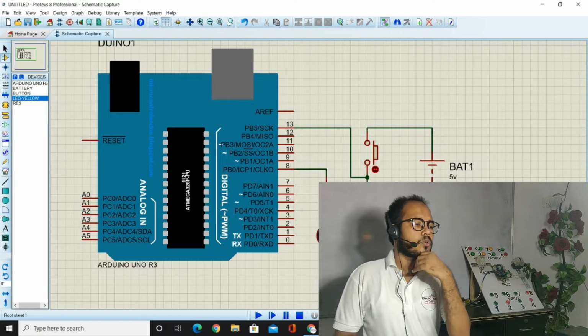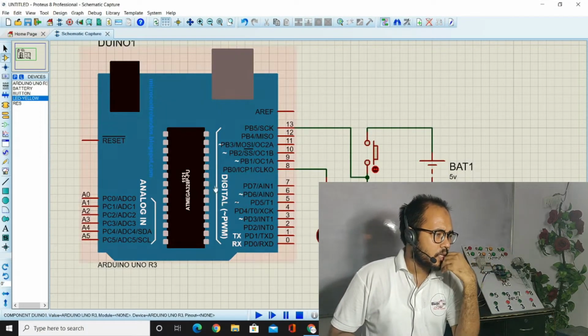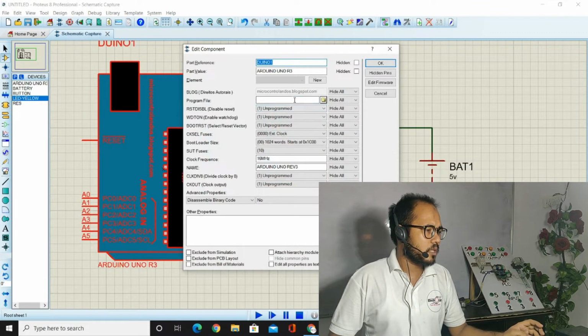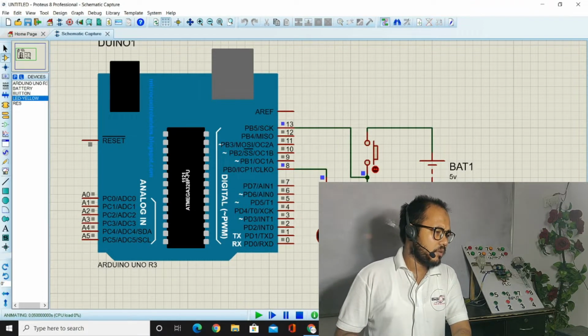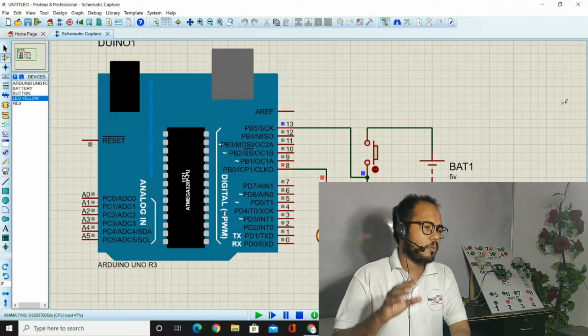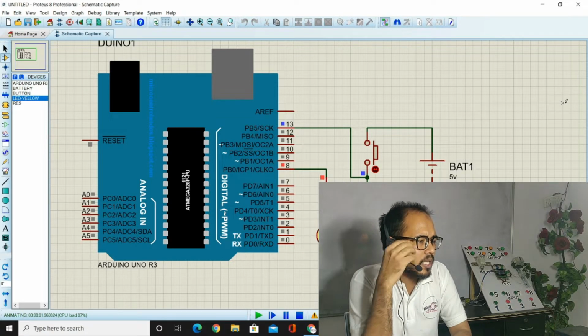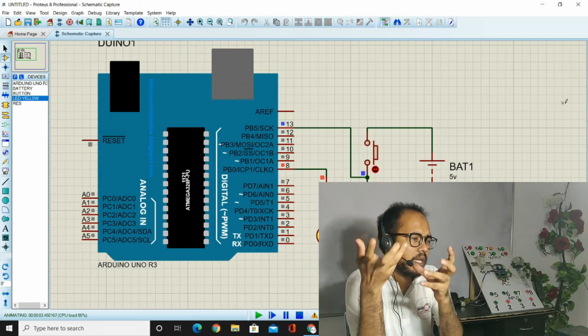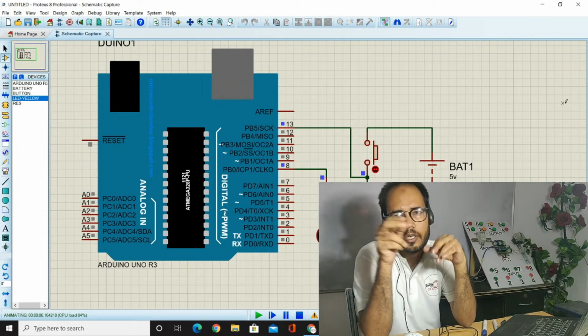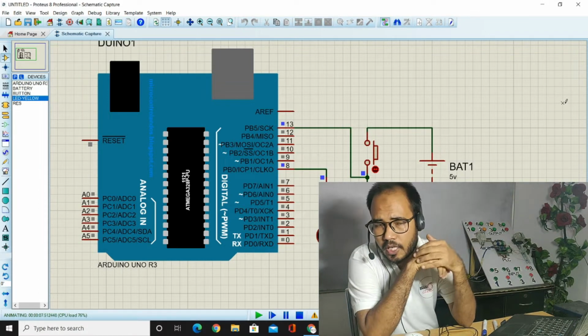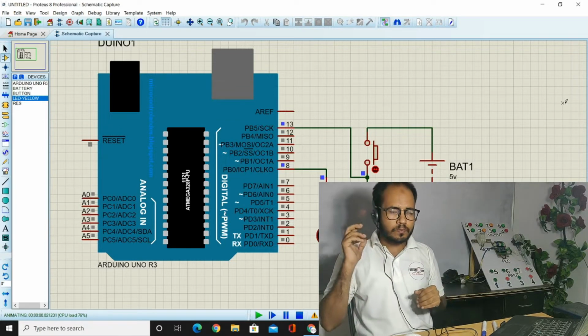Okay, so we paste here your hexadecimal code, just paste here and say okay. After applying this, you can see we have put it in and the output is high. You will get high for 5 seconds, and after 5 seconds the output will be low because we have coded this, और ये सारे कोड आप प्रीवियस लेक्चर्स में पढ़ चुके हैं. सो वी शुड हैव टू एम्फेसाइज टू द हार्डवेयर.